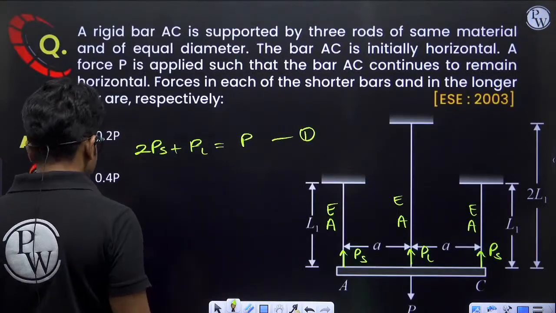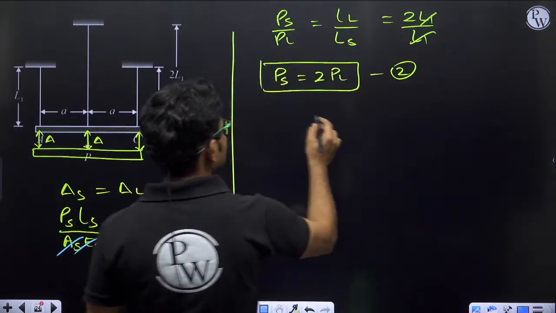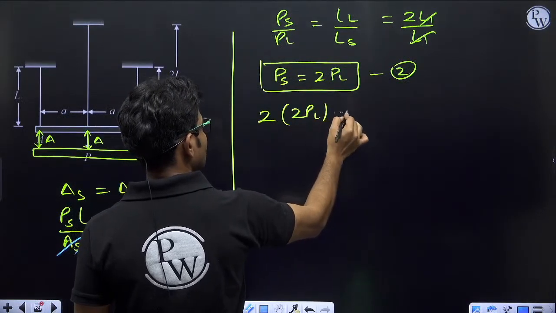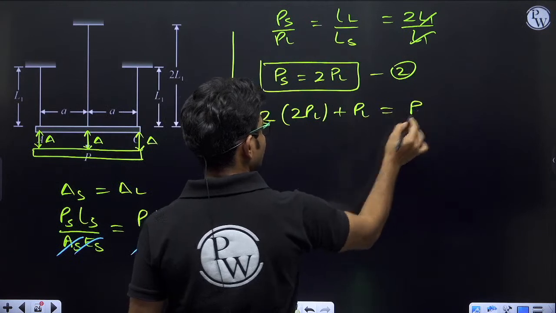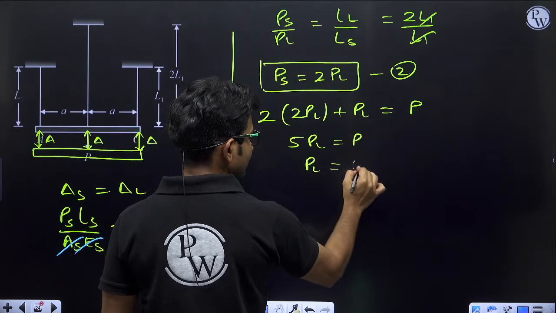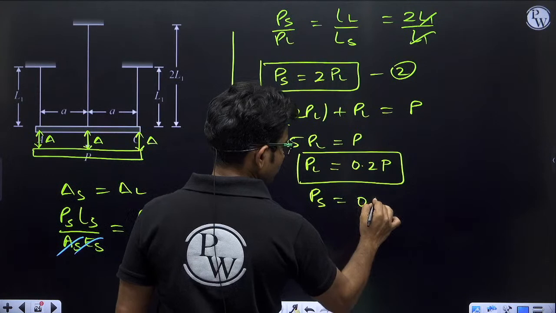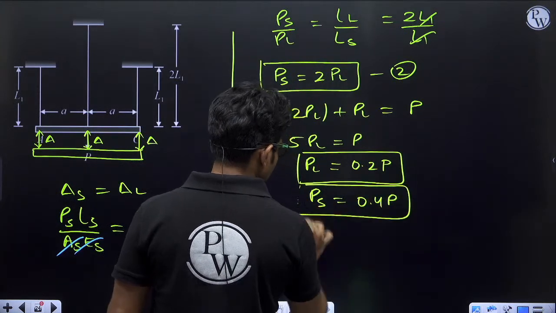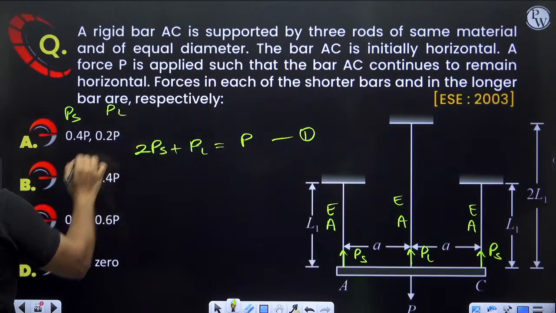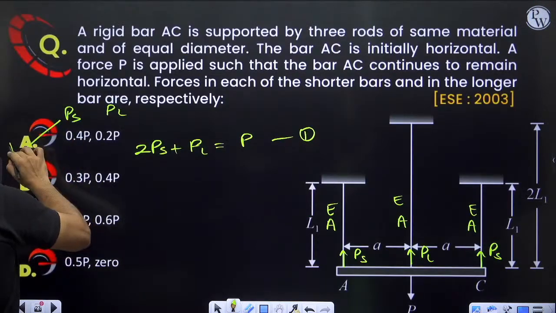Now if I put this in the equation 2PS plus PL is equal to P, this is equation 2. So 2 into 2PL plus PL is equal to P. So 5PL is equal to P. That means force in longer bar is equal to 0.2 P, and force in shorter bar will be equal to 0.4 P. So force in shorter bar, force in longer bar: 0.4 P, 0.2 P. The correct answer will be option A.